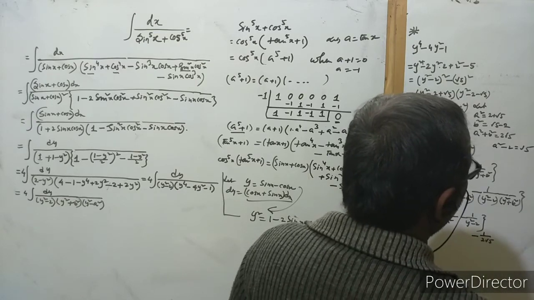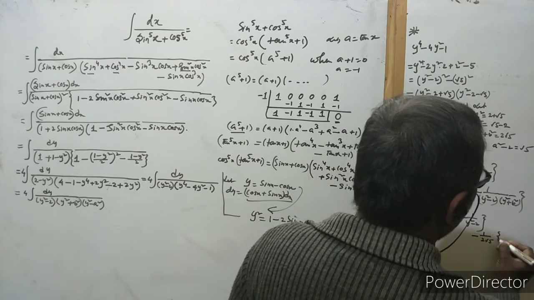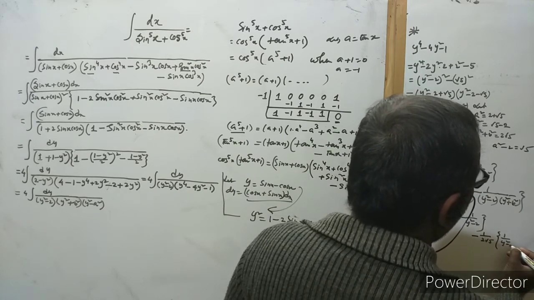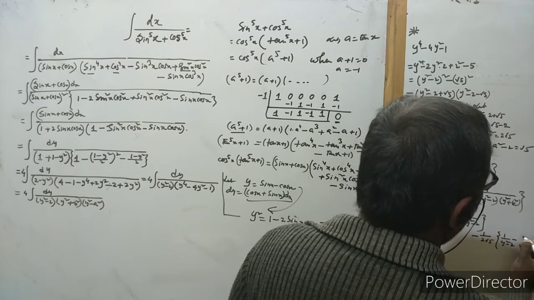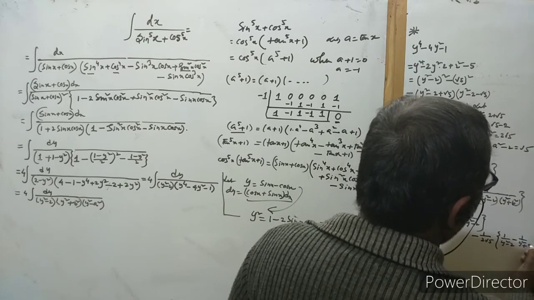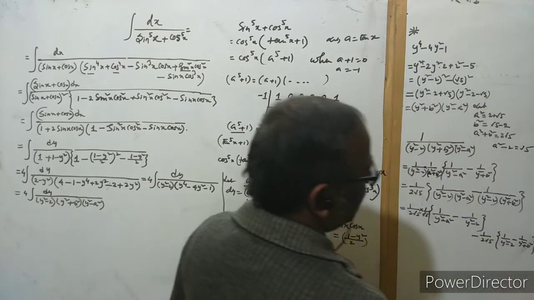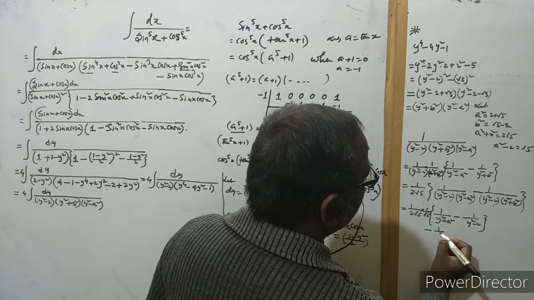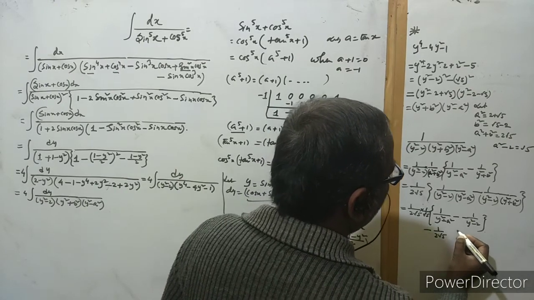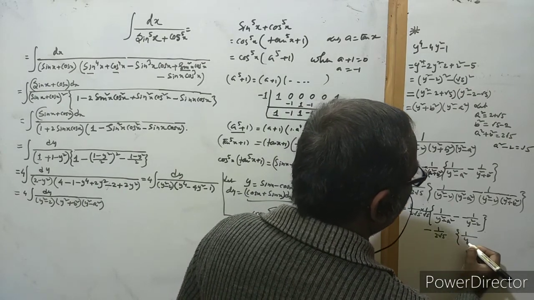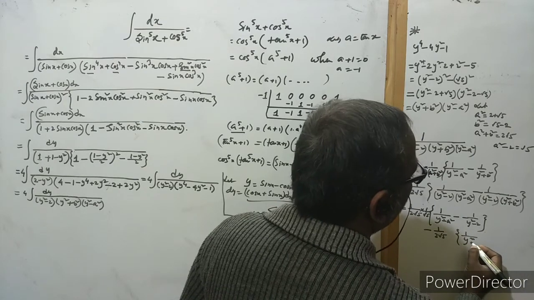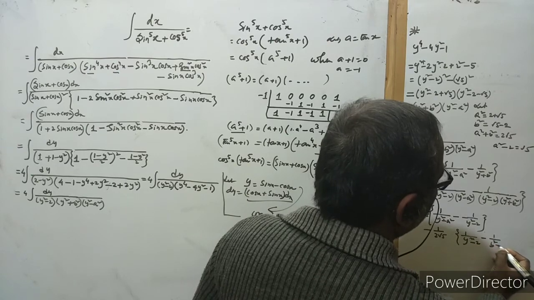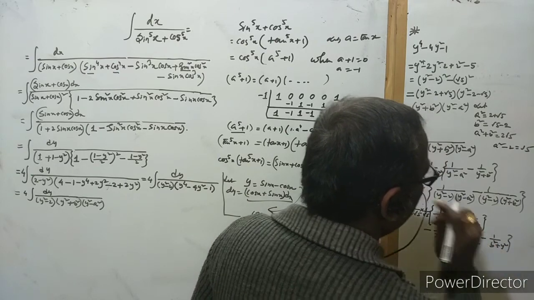Same as we can write here, if we take an LCM, y square minus 2 minus 1 by y square plus b square, minus 1 by 2 root 5. We want to do factor. This is our y square minus 2 minus 1 by b square plus y square.